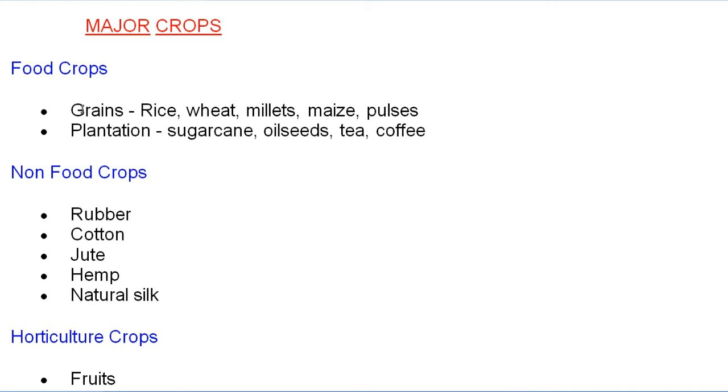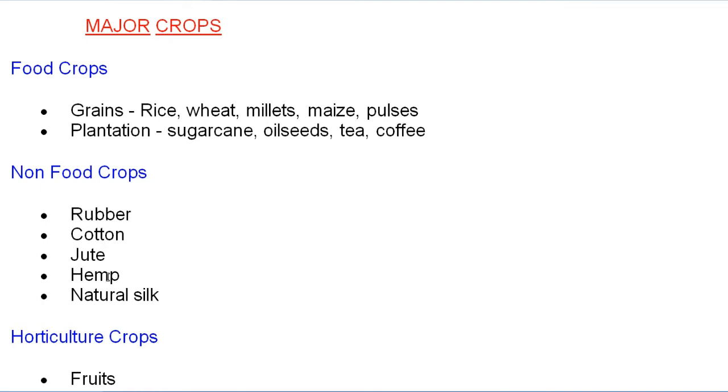crops. So here under the food crops we have grains, and under the grains rice, wheat, millets, maize, pulses. And under the plantation crops we have sugarcane, oilseeds, tea and coffee. Non-food crops are going to be covered, this kind of crops like rubber, and the name is telling to us non-food crops. It means not eatable, not for eatable purpose. So rubber, cotton, jute, hemp.